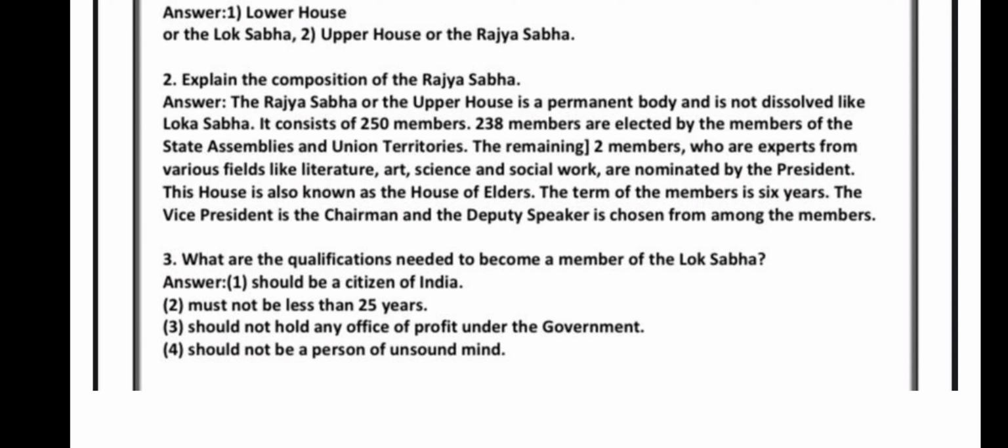So, it has 238 members who are elected by the members of the state assemblies and union territories. The remaining 2 members, who are experts from various fields like literature, art, science, social work, are nominated by the president. So, this house is also known as the House of Elders. The term of the members is 6 years. The vice president is the chairman and the deputy speaker is chosen from among the members.